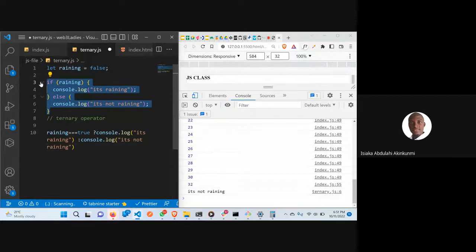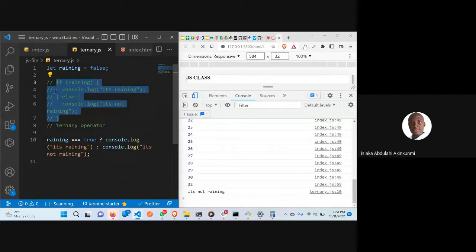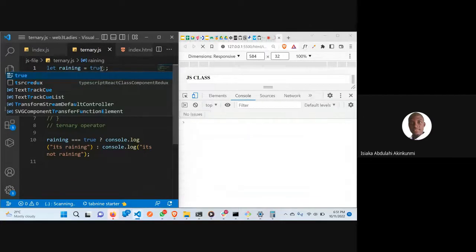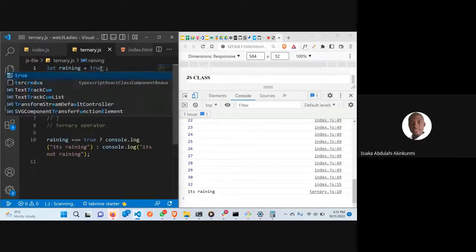If I comment this out and I save this now, you can see that it's telling us it is not raining. If I change this one now to true, you can see now it is raining. Is there any aspect that is not clear?